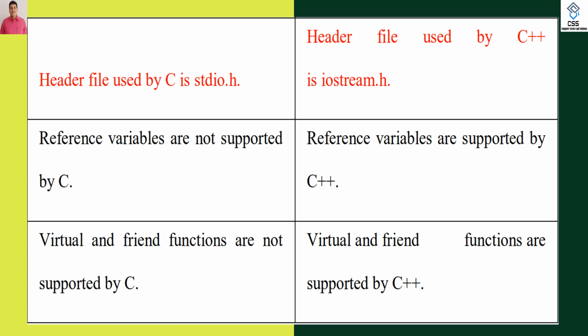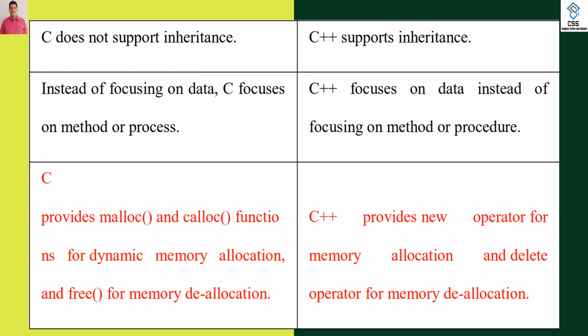Virtual and friend functions are not supported in C, but virtual and friend functions are supported in C++, because virtual will be used in polymorphism. Friend will be used in a class for accessing private members from outside. That is not supported in C, but that is possible in C++. C does not support inheritance, but C++ supports inheritance.